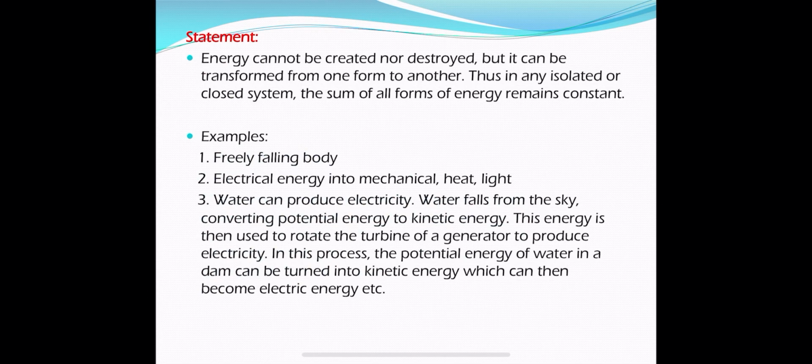So in this process, the potential energy of water in a dam can be turned into kinetic energy, which can then become electrical energy. So this is the conversion of one form of energy into another form, but the total energy of the system or universe remains constant. So this is the statement and examples for the law of conservation of energy.